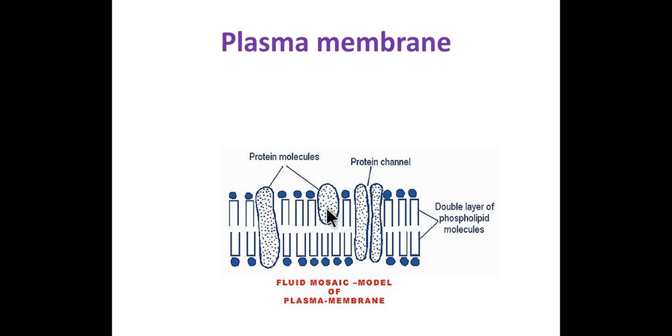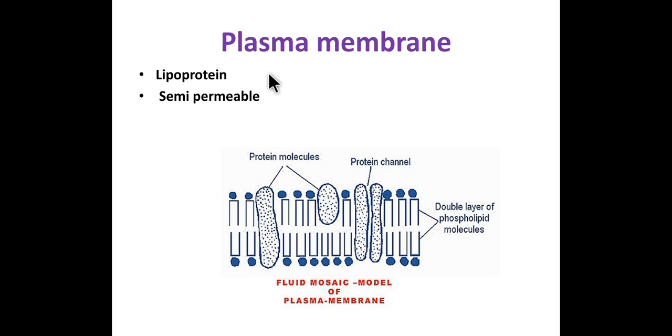So, intrinsic and extrinsic proteins are there. Such model of a plasma membrane is called fluid mosaic model, proposed by Singer and Nicolson. So, plasma membrane is made up of lipid and protein, that is why it is called lipoproteinaceous.